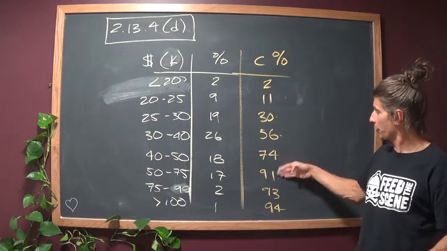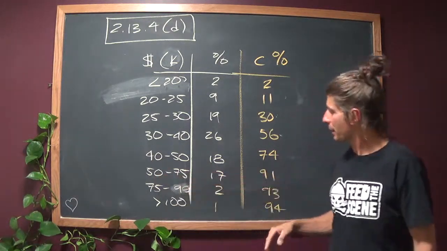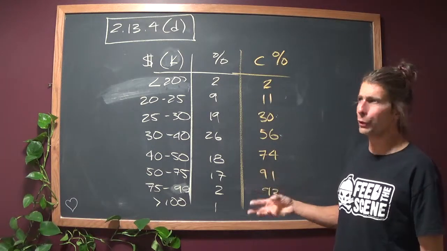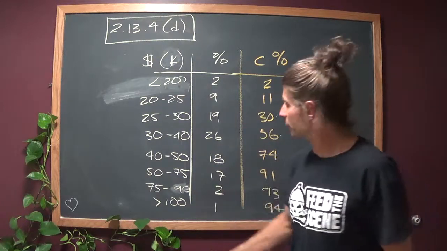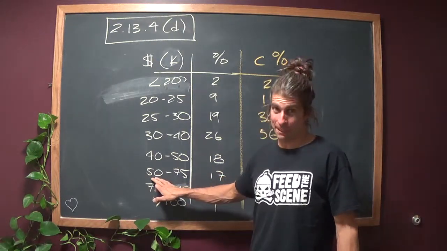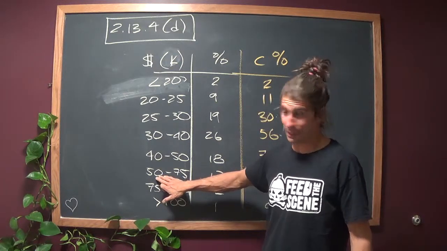So we have to come 1/3 of the way up here. Well, 50 to 75, if we cut that into thirds, what's 1/3 of 25-ish? 8, maybe 8,000? So call it 58,000. So roughly the 80th percentile would be at 58,000.